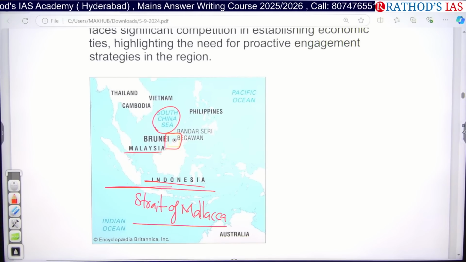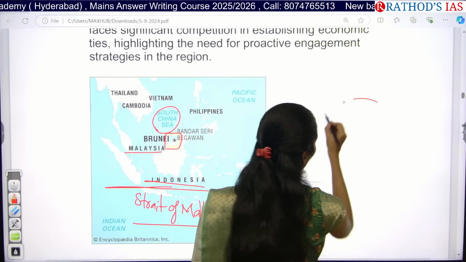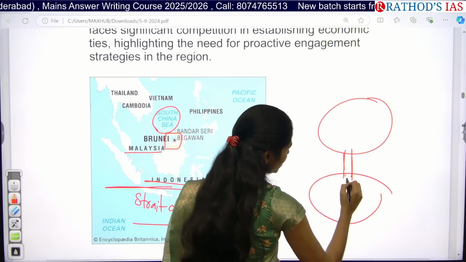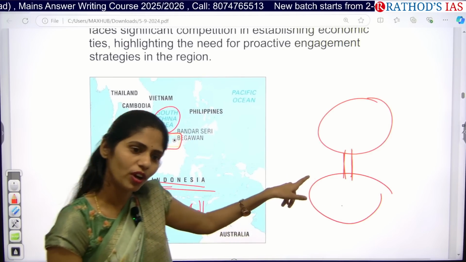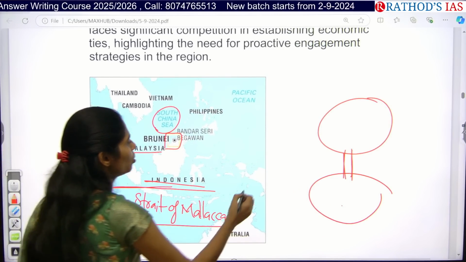What is the meaning of strait? Okay, so we are having two large water bodies. If a small water body is connecting two large water bodies, we are calling it a strait. So the Strait of Malacca is one of the important choke points.